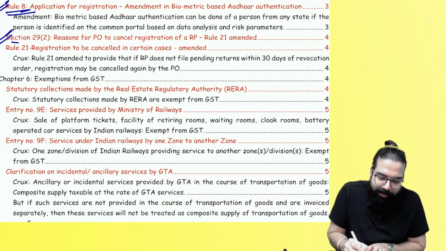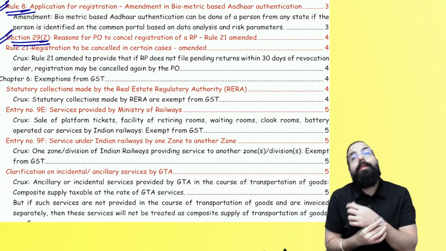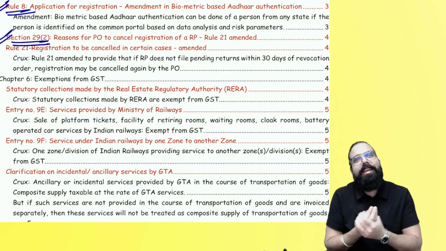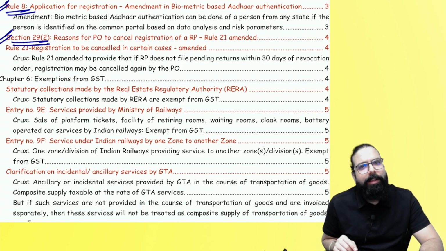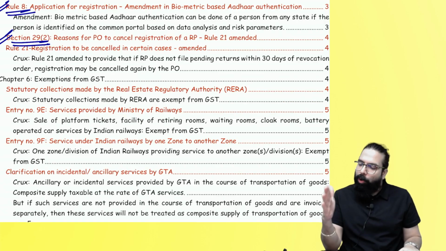The next one, section number 29(2), the reasons for cancellation of your registration, where the proper officer can cancel your registration. In that, one point has been added. Sir, what is the point that has been added? See, your registration was cancelled.